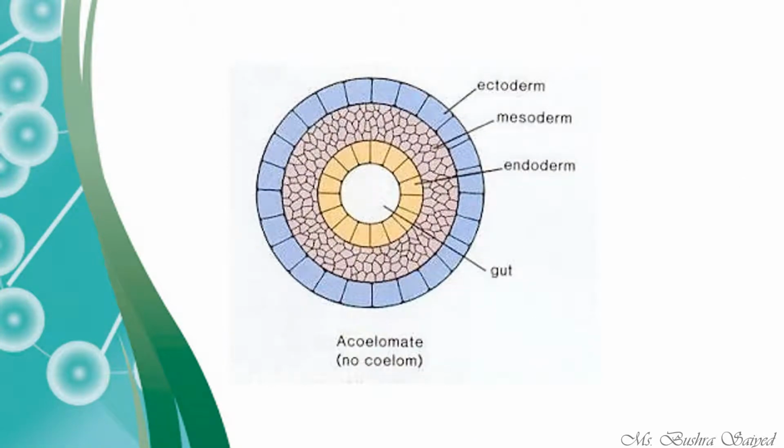So this is another diagram showing you the acoelomate pattern. See the ectoderm, in between there is a mesoderm, and this is the endoderm. This mesodermal region is densely packed with what? With the densely packed tissue secreted by the ectoderm. We call it parenchyma also.